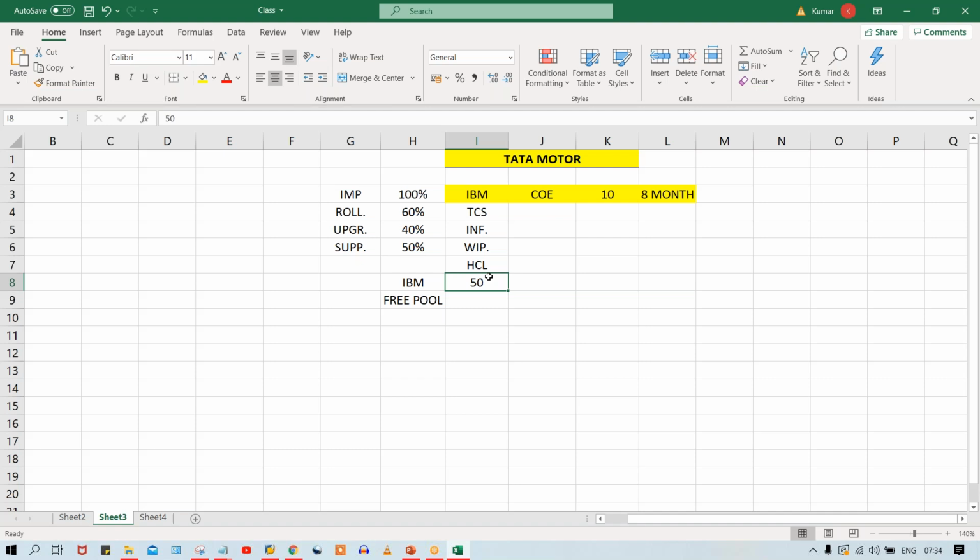They are going to identify, let's suppose they got a new project. The resource management team has to hire, let's suppose they require 60 candidates. In the free pool, let's suppose 50 candidates were released from a particular project, and likewise from some other projects certain candidates were also released. So in the free pool, let's suppose 300 employees are there. This resource management team is going to adjust the employees from the free pool and provide the work.